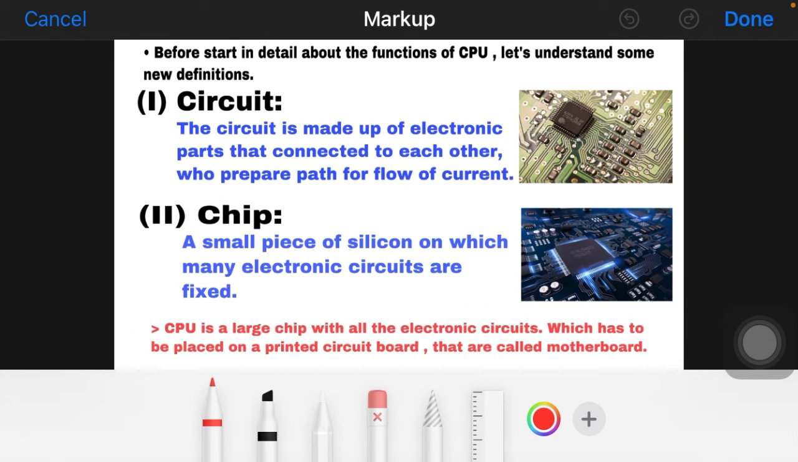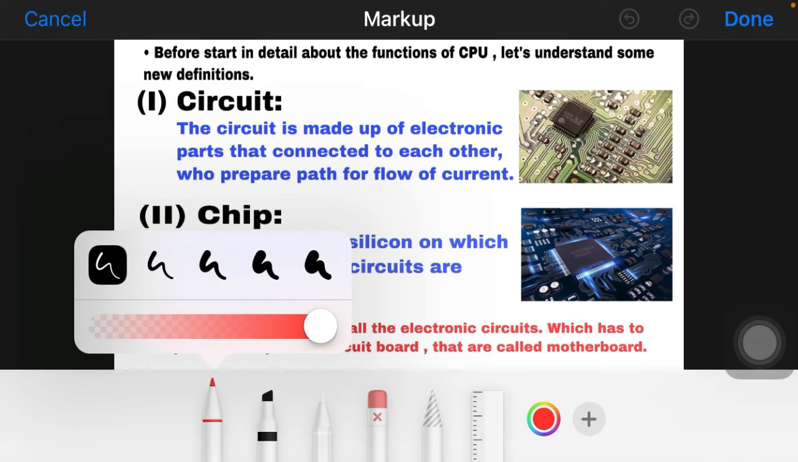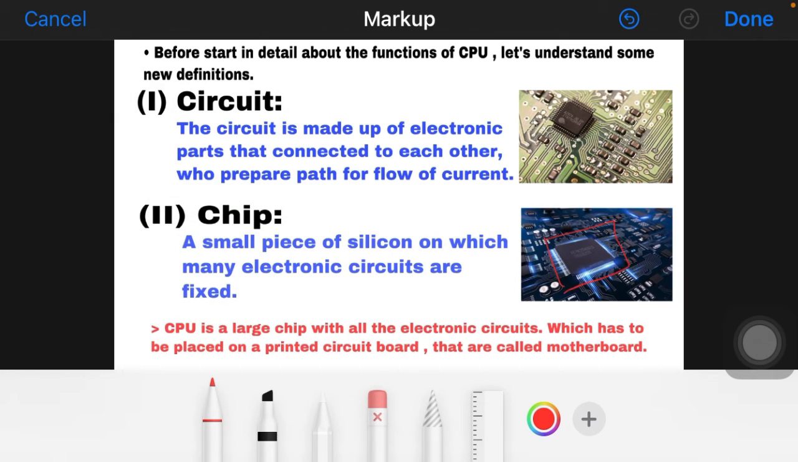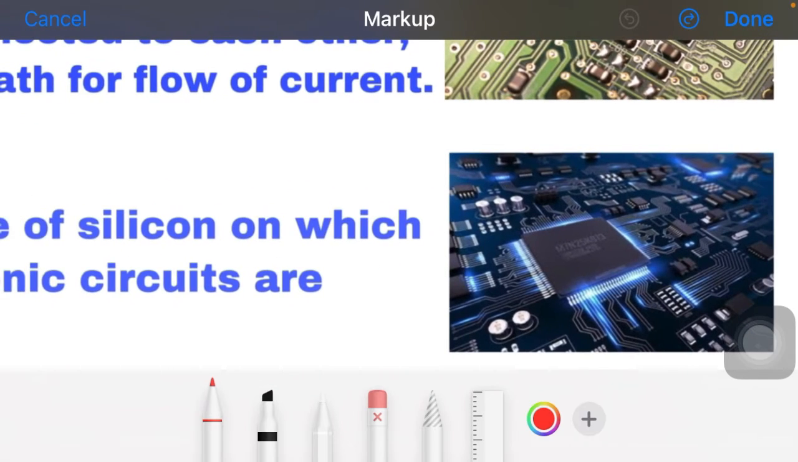Now the second one is the chip. A chip is a small piece of silicon. You can see here a small piece of silicon. This is also a small piece of silicon, which is present at the center part of a motherboard. This small chip is made from silicon. That's why it is also called a small piece of silicon on which many electronic circuits are fixed. You can see there are many electronic circuits surrounding this chip.